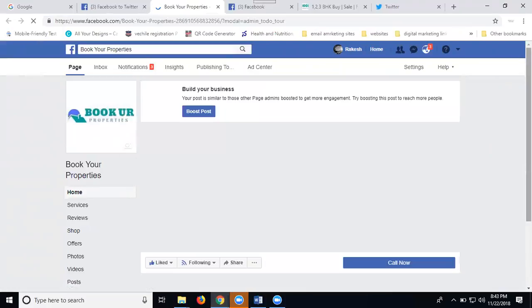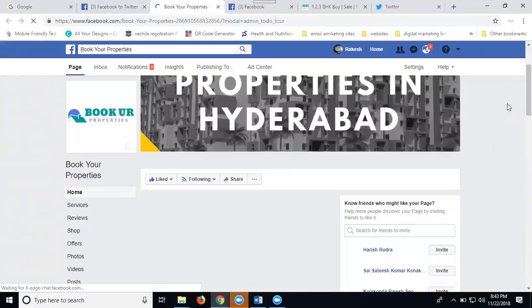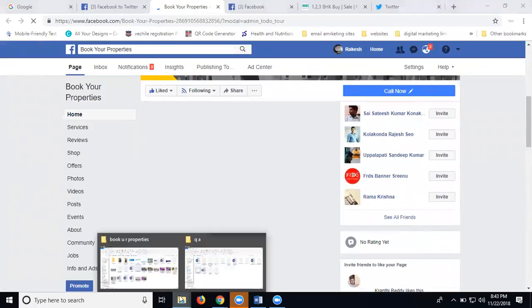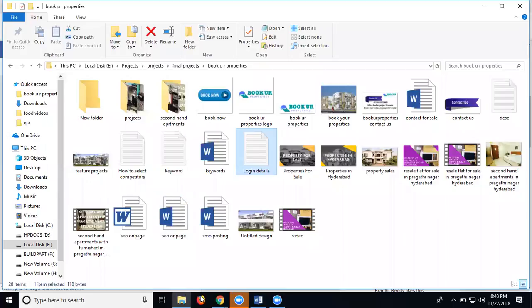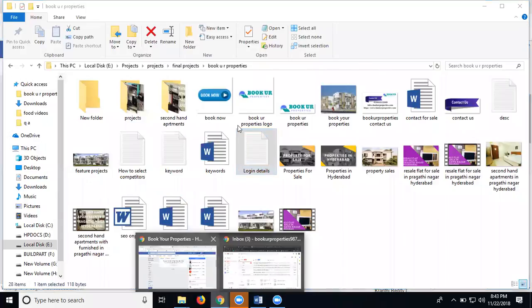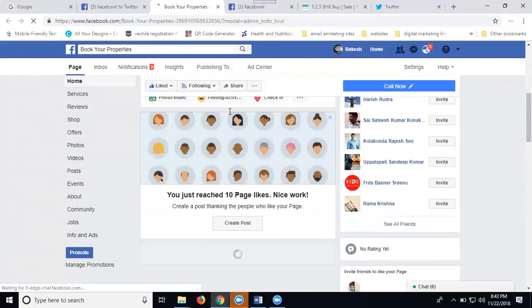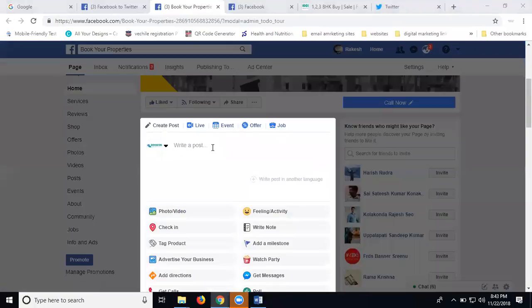I'm searching for the page. I'm searching for the post option. Copy the URL.